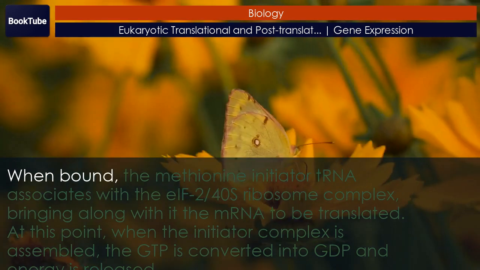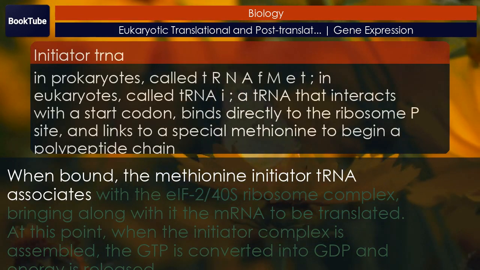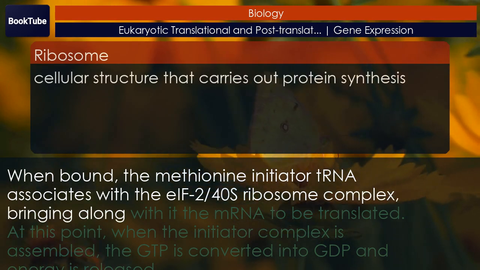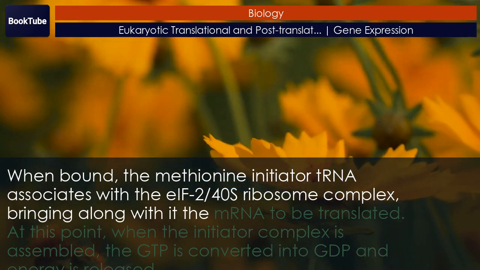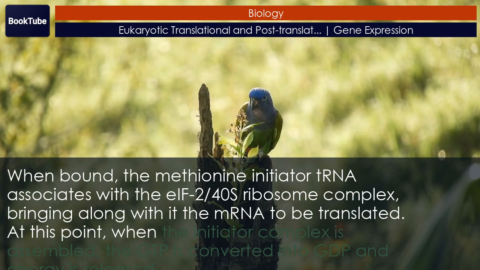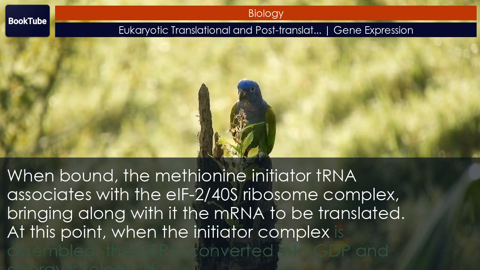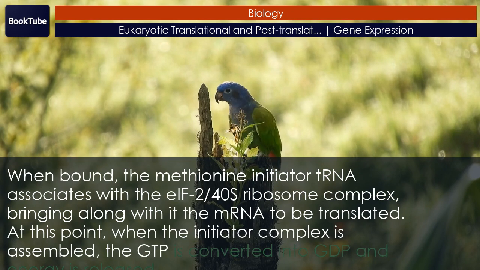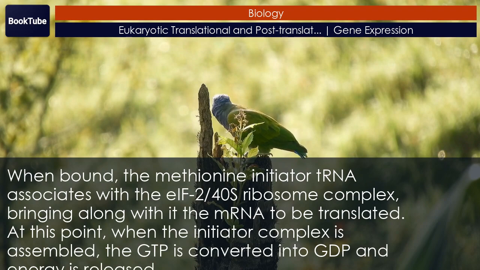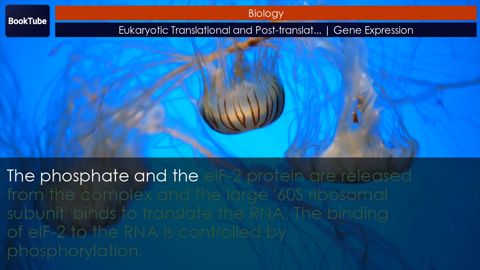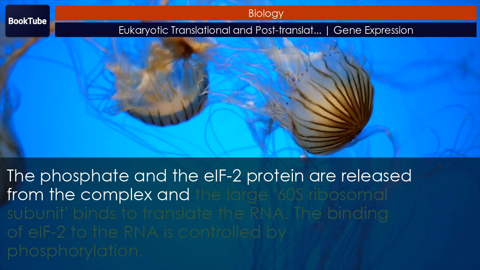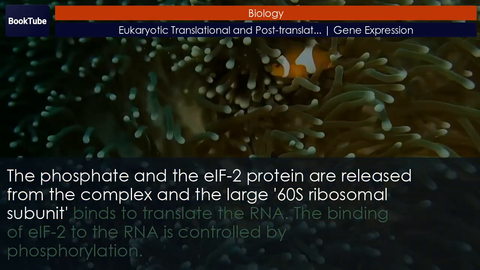When bound, the methionine initiator tRNA associates with the EIF2 40S ribosome complex, bringing along with it the mRNA to be translated. At this point, when the initiator complex is assembled, the GTP is converted into GDP and energy is released. The phosphate and the EIF2 protein are released from the complex and the large 60S ribosomal subunit binds to translate the RNA.